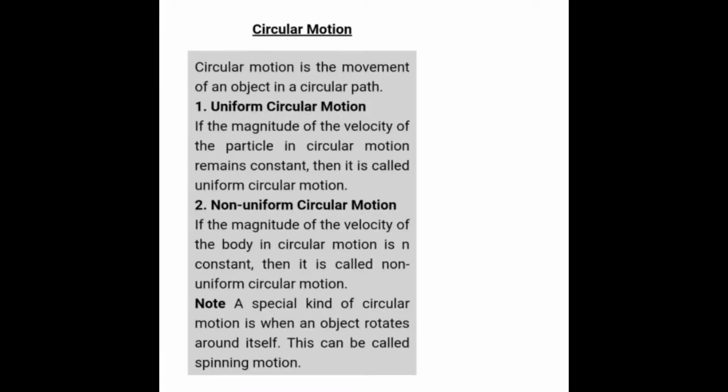So when an object is moving in a circular path it is called circular motion, and the movement in a circular path can be uniform or non-uniform. If the magnitude of the velocity of the particle in the circle remains constant, then we call it uniform circular motion. Now if the magnitude of velocity of the body in a circular motion is not constant, then it is called non-uniform circular motion.